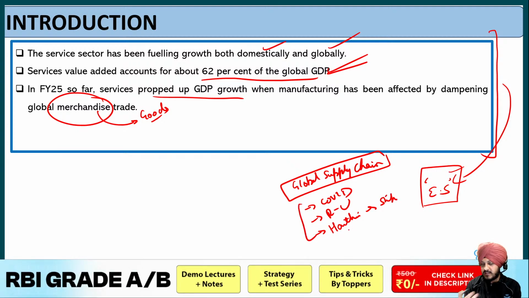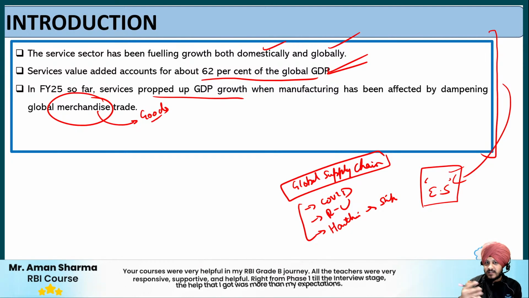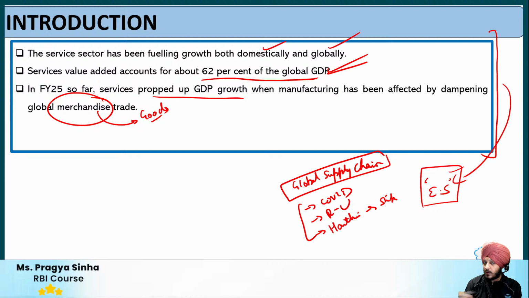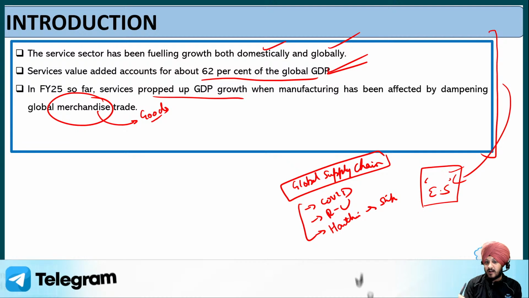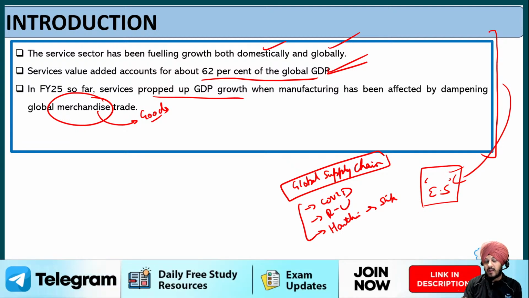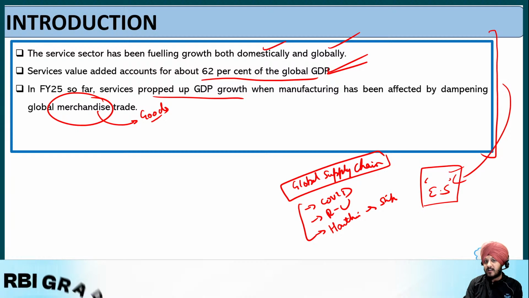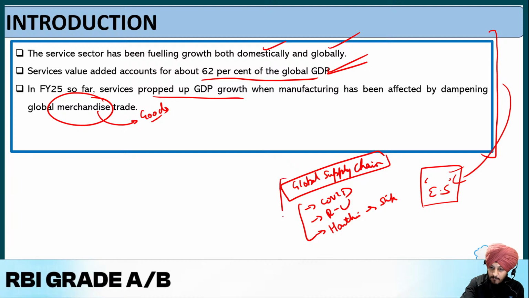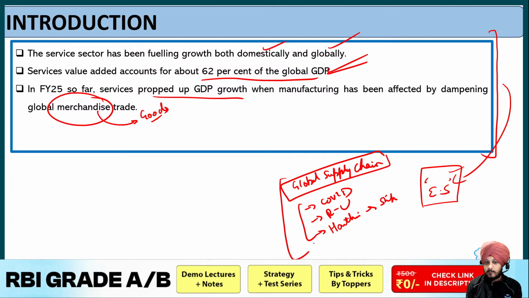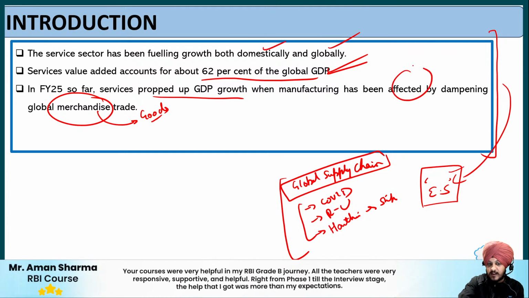And since these uncertainties directly impact the supply chain, and the manufacturing sector is directly dependent on the supply chains, unlike the services sector. I'm not saying that the service sector is totally independent of supply chains. It is also dependent on that. But it is not directly impacted by that, or I should say it is not impacted to the extent to which the manufacturing sector is impacted. So because of these uncertainties at the global level, the manufacturing sector has been affected, but the services sector has propped up the GDP growth.